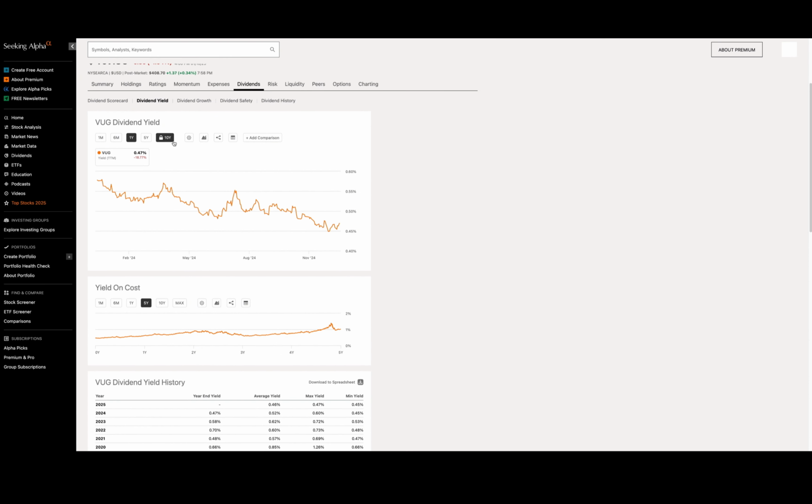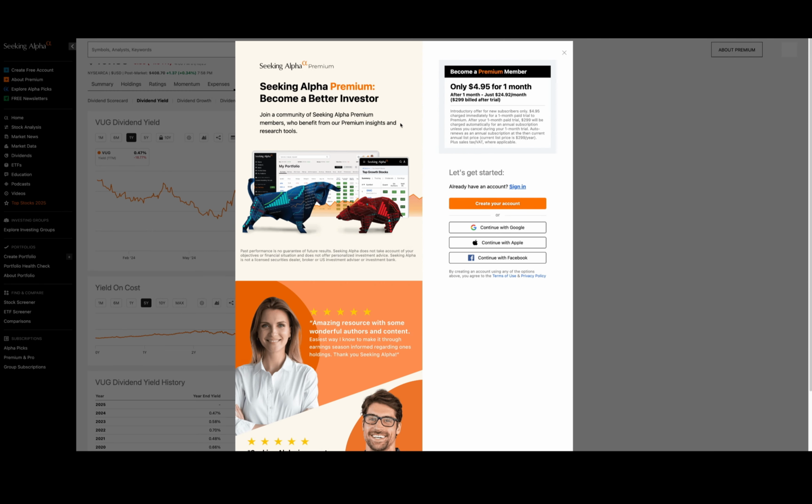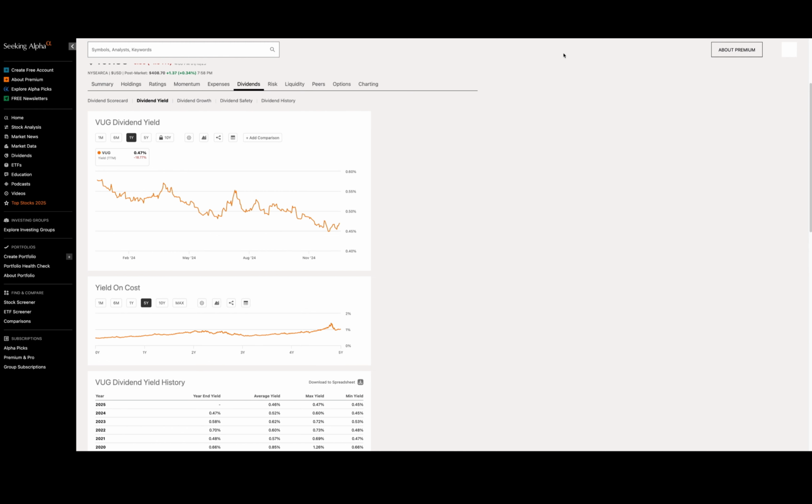You can look at it for 1 year. The 10-year is locked, unfortunately, right? And they want you to pay for it, but don't do that. Just go ahead and use the free version. So the 5 year, obviously you can see where this dividend yield has been going. From this chart, according to it, it's going down.